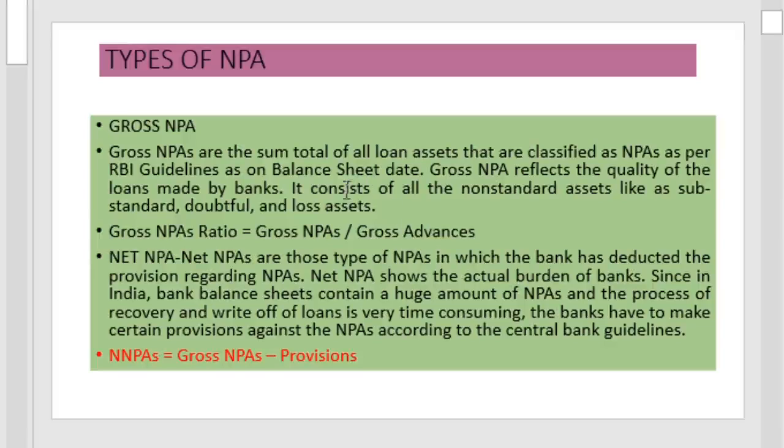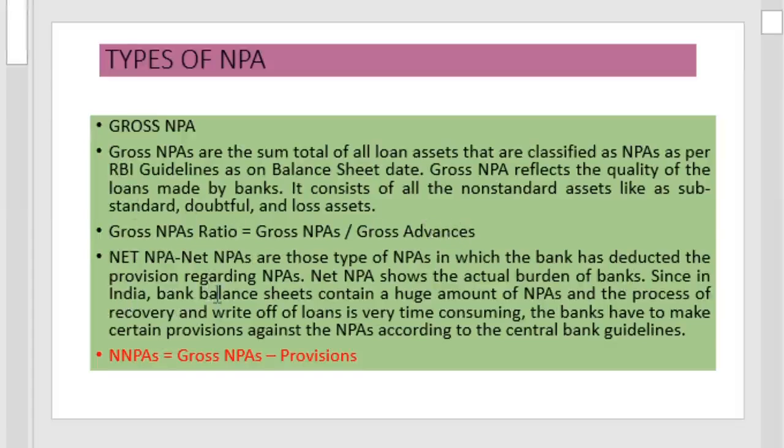And the NPA can be classified into 2 categories: gross NPA and net NPA. Gross NPA is the sum total of all loan assets that are classified as NPA as per the RBI guidelines as on the balance sheet date. Gross NPA reflects the quality of loans made by the bank. It consists of all non-standard assets like substandard, doubtful and loss assets. This is the total NPA of a bank. Gross NPA ratio is equal to gross NPA divided by gross advances. This is the ratio of gross NPA to gross advances, termed as the gross NPA ratio.